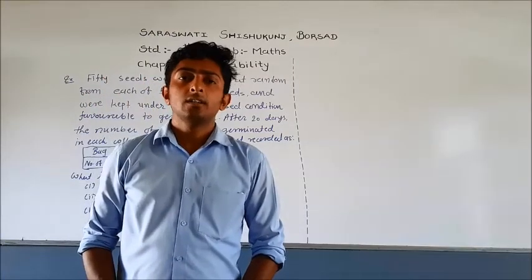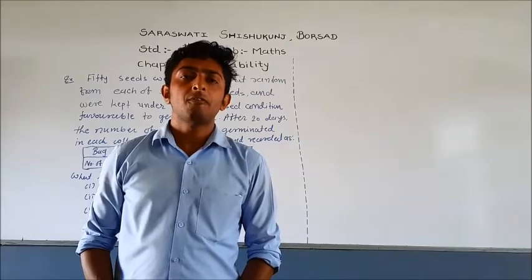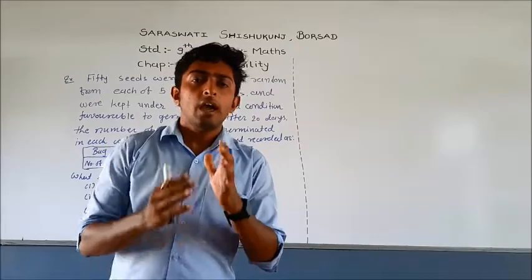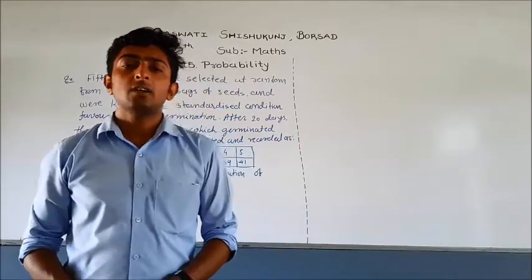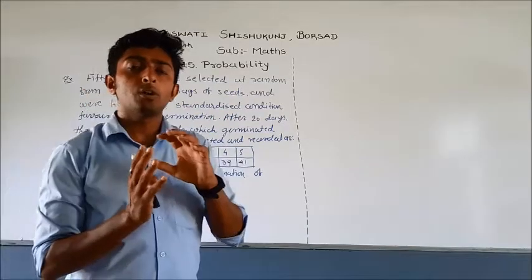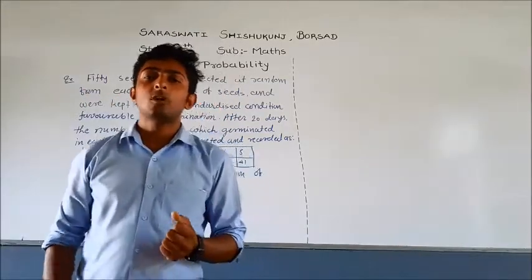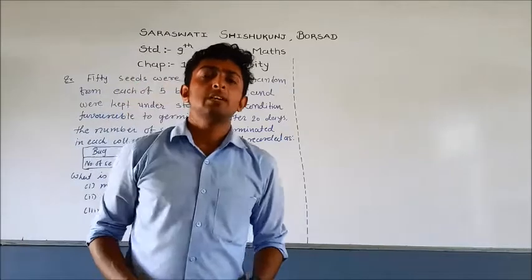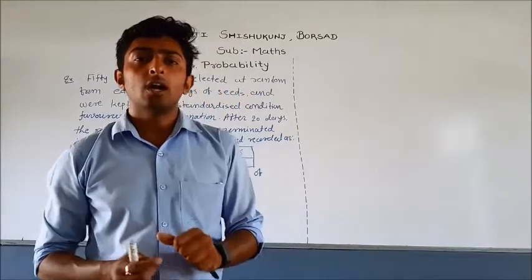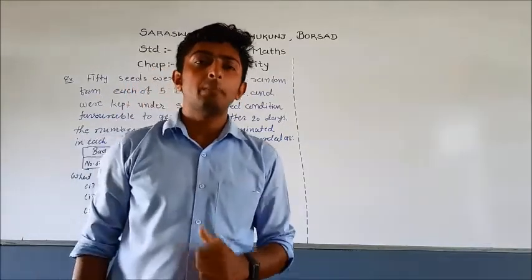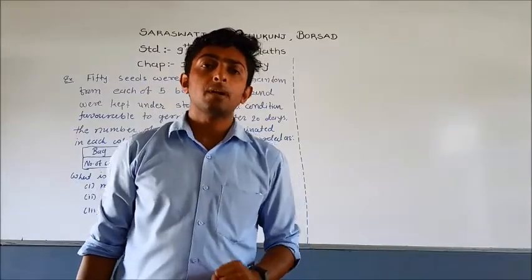Standard 9, subject mathematics, chapter number 15, probability. As we discussed in the last lecture of probability, we have to try to solve the examples of probability. In this lecture, we also try to solve another type of example of probability. Let us start with the example.